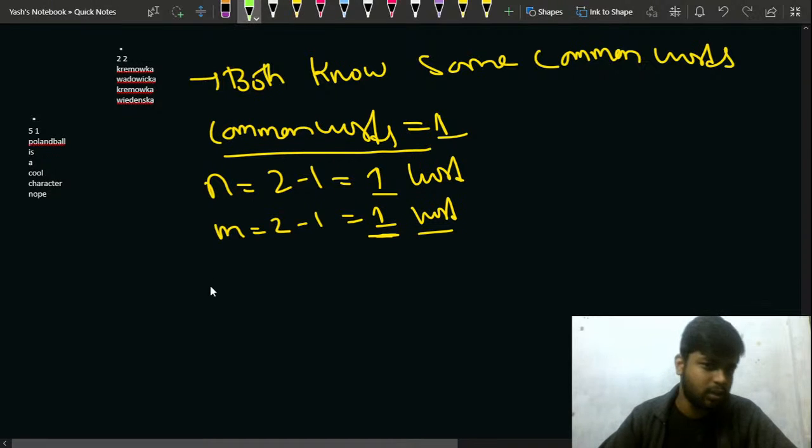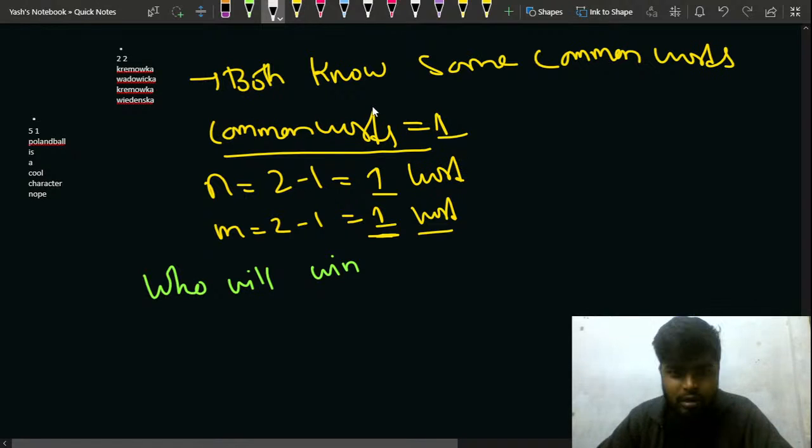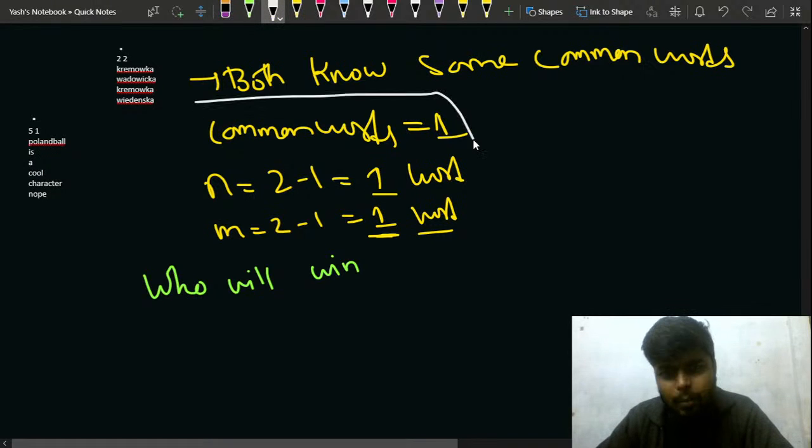So who will win? Just quickly let me know in the chat. As player 1 started, if he plays optimally, he can choose a word to say which is common. Okay, so that means that if it is common to both, both will try to first of all speak the common words, because here the game is dependent on the common words.